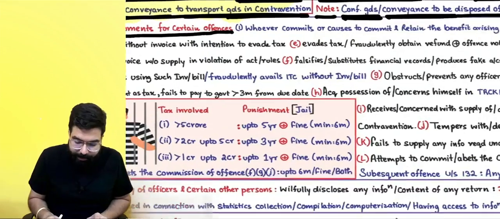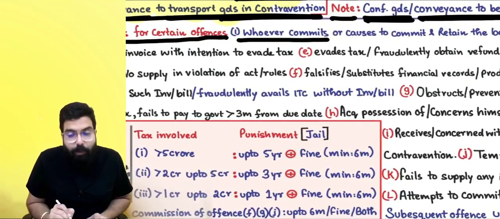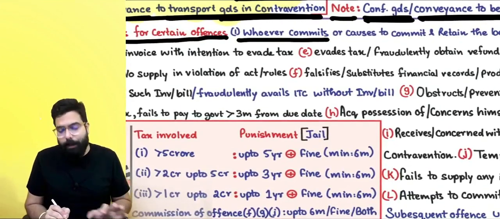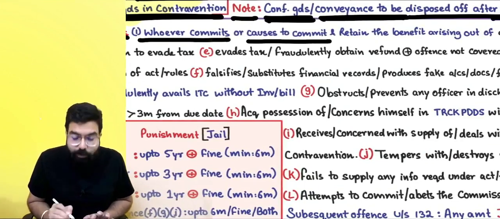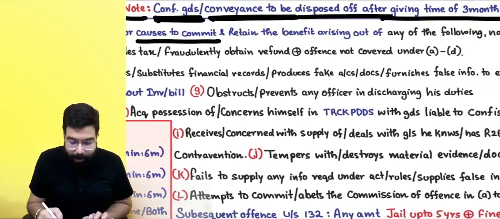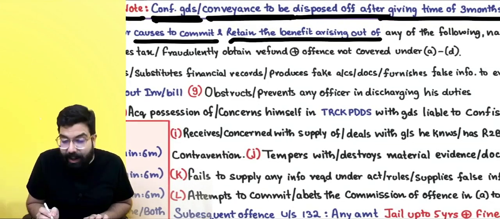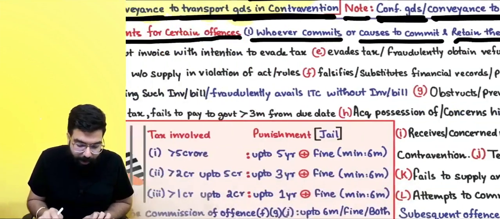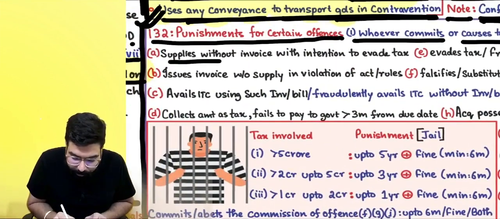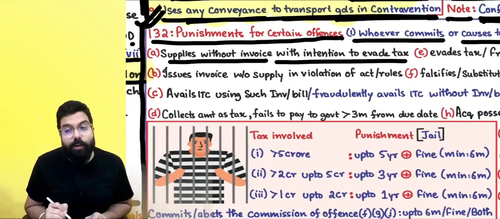Section number 132(1) says, whoever commits or causes to commit, or the mastermind, whoever retains the benefit arising out of any of the following. Number one, supplies without invoice with an intention to evade tax.